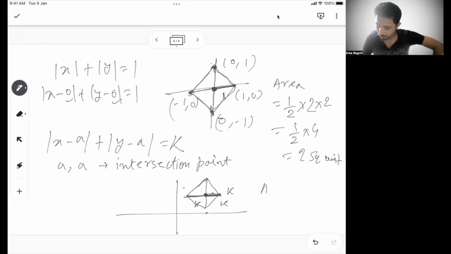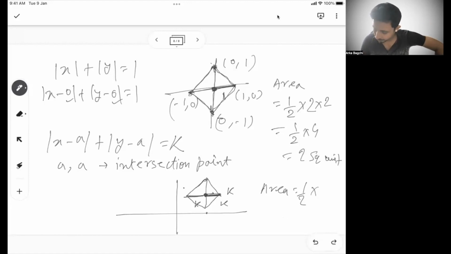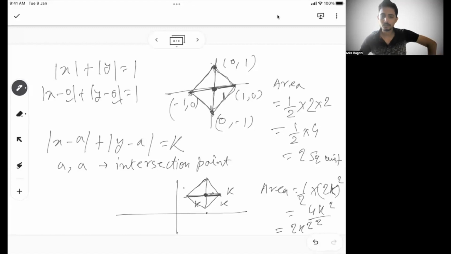So your area will always be half into 2k whole square, or 4k square by 2, or 2k square. Sorry, not k, my bad. This is going to be your area always, because this is k, this is k, so the distance is 2k.